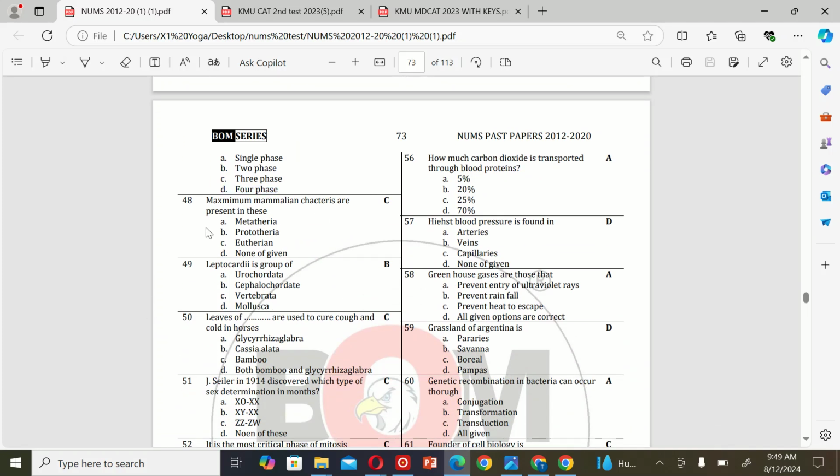The next MCQ is: maximum mammalian characteristics are present in these: A. Metatheria, B. Prototheria, C. Eutheria, and D. None of the given. So the correct option is C.